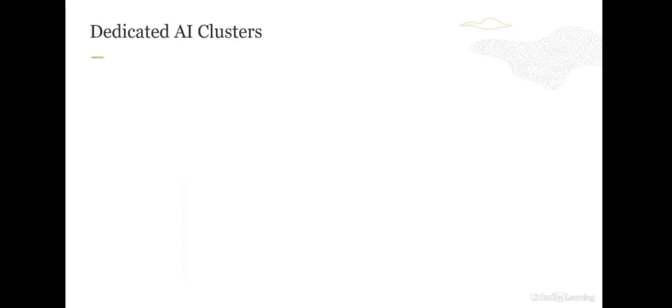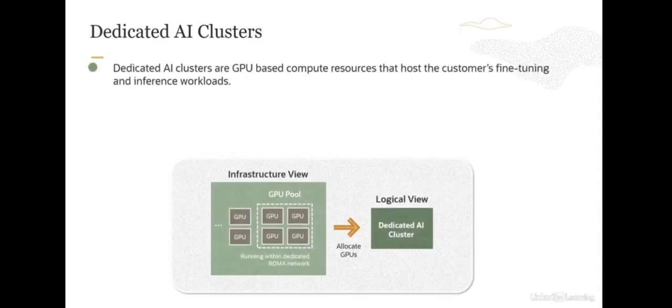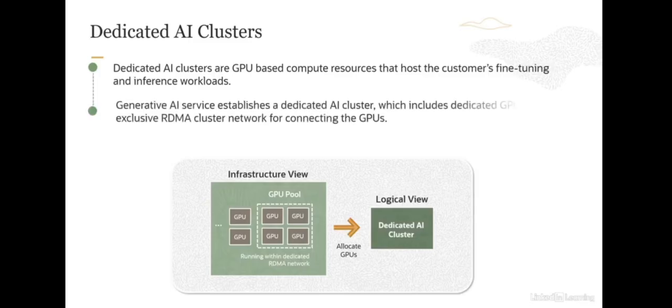And finally, last but not the least, the service provides dedicated AI clusters. These are basically GPU-based compute resources that host the customer's fine-tuning and inference workloads. What the service does is it establishes dedicated AI clusters, which include dedicated GPUs, as you can see in the GPU pool here, and an exclusive RDMA cluster networking for connecting these GPUs. This RDMA cluster networking allows you to create large clusters of GPU instances with ultra low latency networking.